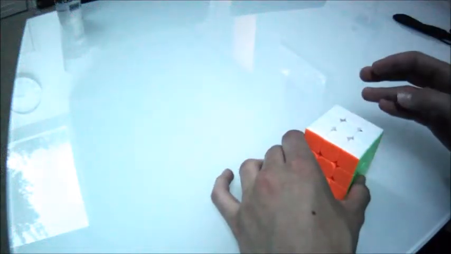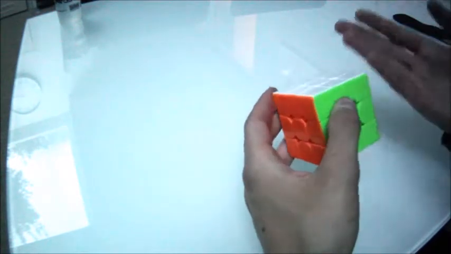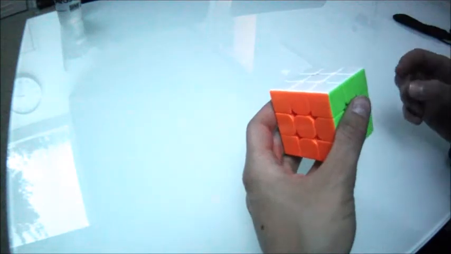Okay, now I'll be doing two example solves with D2 for corners and M2 for edges. I'm not going into too much detail about the M2 because this is not a tutorial on M2. Okay, so the first scramble is going to be really easy, just no cycle breaks, no misoriented pieces, and also no parity. So let's get into it.